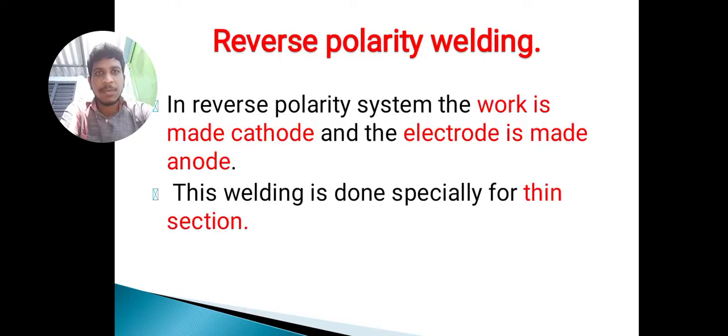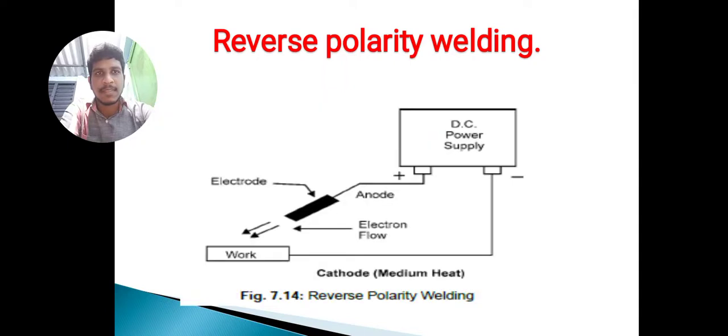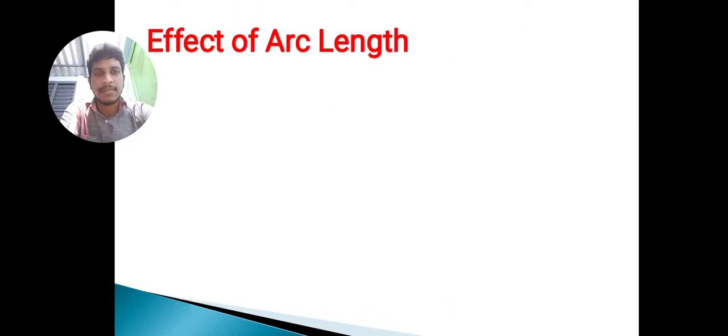Next, coming to reverse polarity. In the reverse polarity system, the workpiece is the cathode and the tool is the anode. This welding is done specially for only thin sections. This one is the figure for reverse polarity welding.